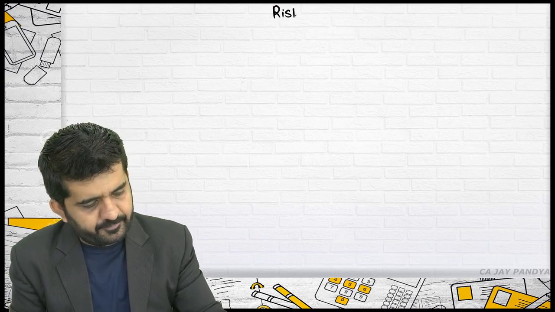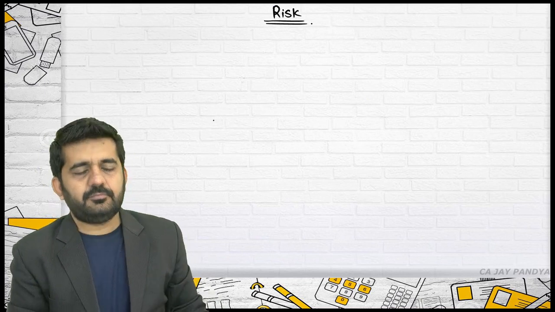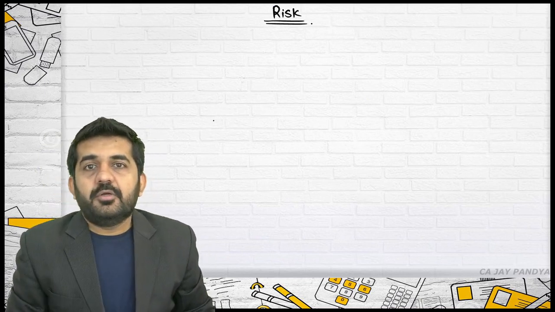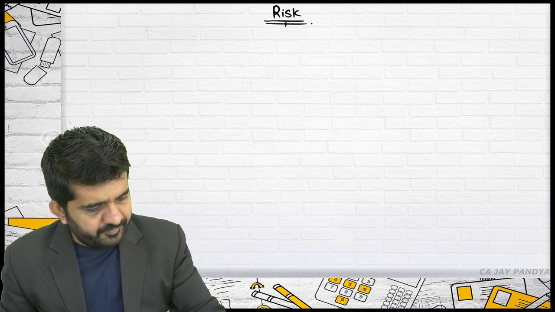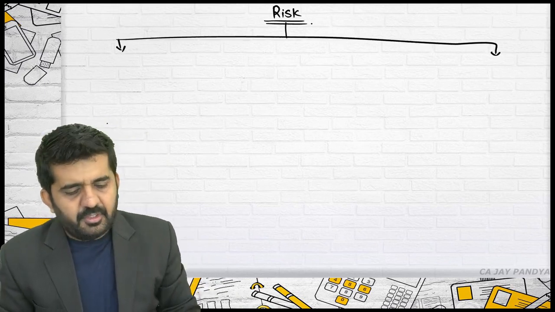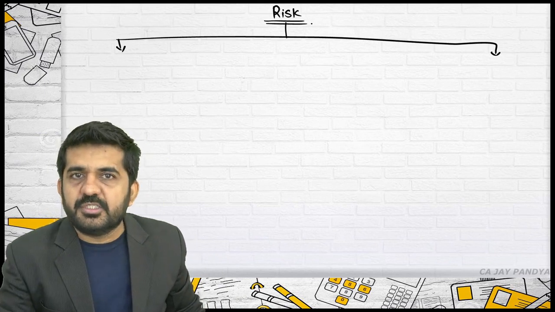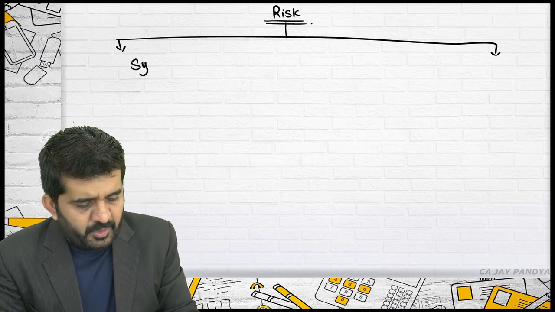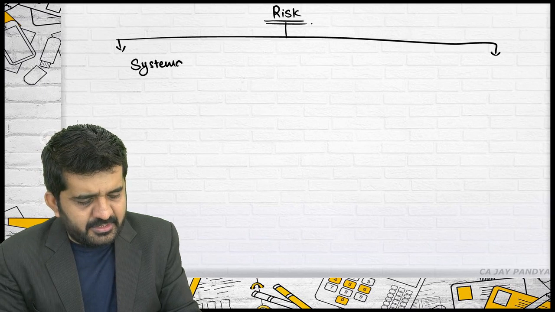This was CAPM. After CAPM, let us go again to the concept of risk. Try to concentrate. Risk in the market is divided into 2 portions. One is systematic risk.